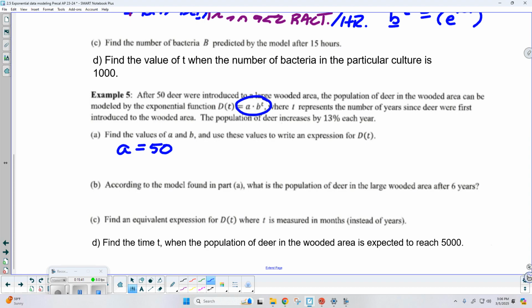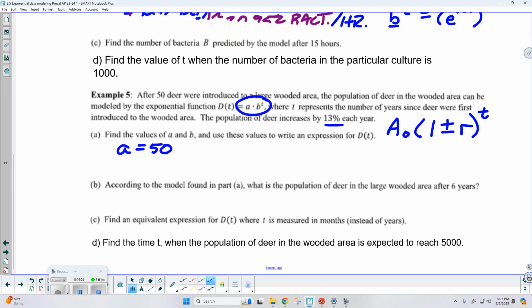Now, for b, when you're given a percentage, you're going to have to either add or subtract that from 1. This is usually the type of function I use for this type of problem. You may or may not recognize this, and that's okay. A naught is your initial amount, so in this case that would be your 50, times, well, inside, 1 represents 100% of that initial population. From that, we're going to add or subtract whatever my percentage is, and then we raise it to your time t. Does that look familiar? It's a super easy and quick way to write an exponential.